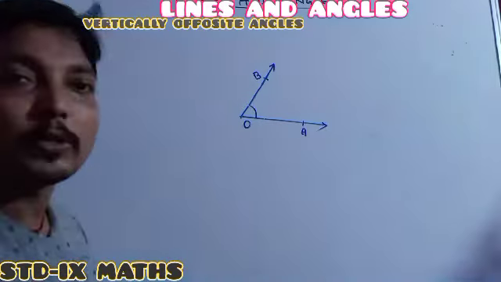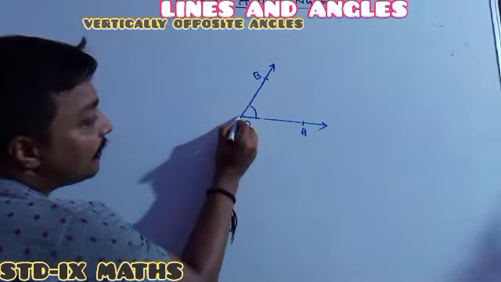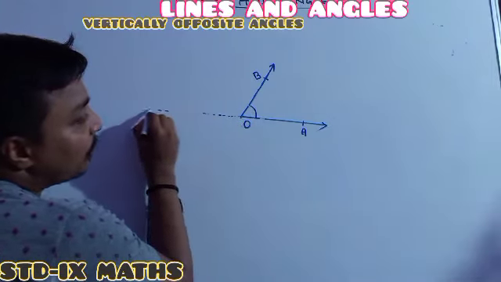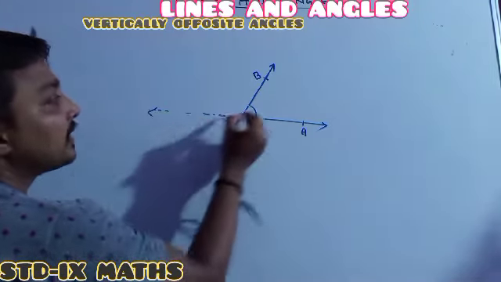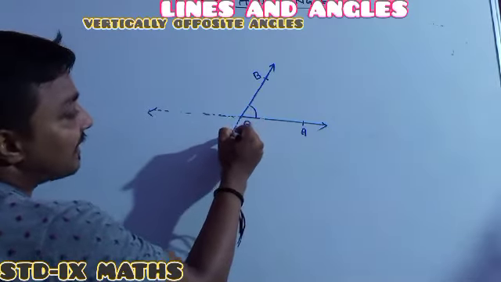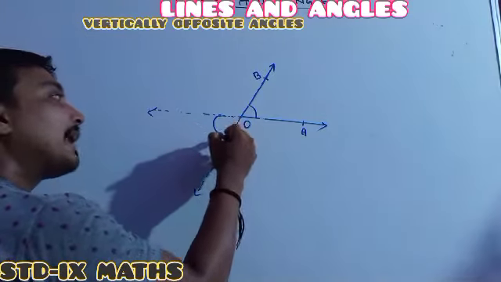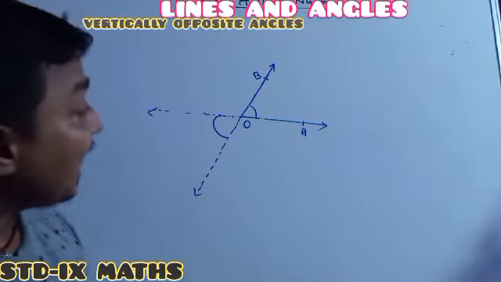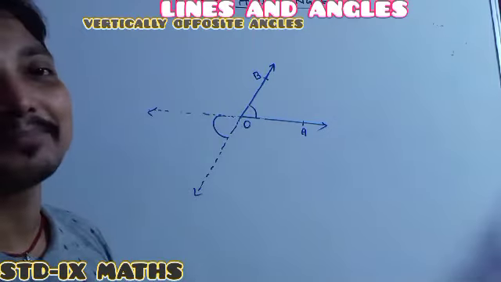Okay. The vertically opposite angle of this angle, see, whenever I extend the arm in the opposite direction, I have extended this arm oppositely, this arm also I will extend oppositely, then whatever angle we have obtained, that angle is called the vertically opposite angle of this angle.